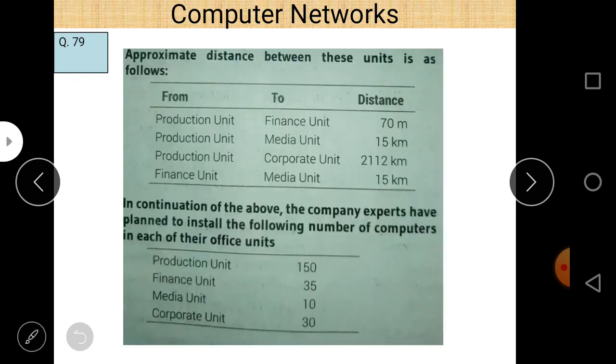And the approximate distance between these units is also given here, and we can easily see that from production unit to finance unit the distance is 70 meters, and production unit to media unit is 15 kilometers, so it is large. Production unit and corporate unit distance is 2112 kilometers, and finance unit to media unit is 15 kilometers. And the fourth part of this question says that in continuation of the above, the company experts plan to install the following number of computers in each of the following units: production unit 150, finance unit 35, media unit 10, and corporate unit 30.